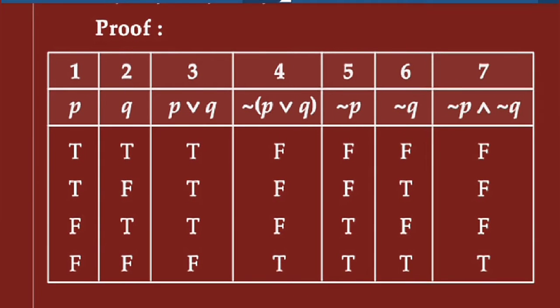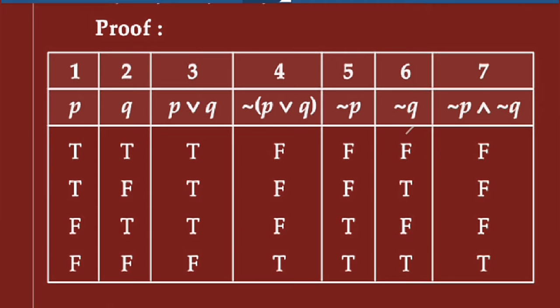Truth values, write down here first: T, T, F, F for P, and for Q: T, F, T, F. And we know that P or Q means this; write it down here. Again, negation of P or Q means the opposite of this; write down the truth values here. Then negation P means the opposite of this. Here T, then it is false. Here T, then it is false. Here F, then we write T.